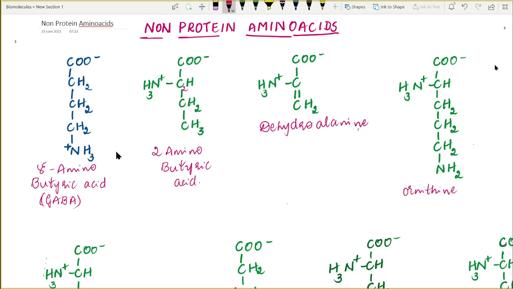So the first amino acid I have written is gamma aminobutyric acid. See, students, in the previous session, I had told you that any compound which has at least one carboxyl group and an amino group could be called an amino acid. So here also, see this gamma amino butyric acid, as it contains one carboxyl group and an amino group, it's definitely an amino acid, but it is not an alpha amino acid. Simply it is gamma amino butyric acid.